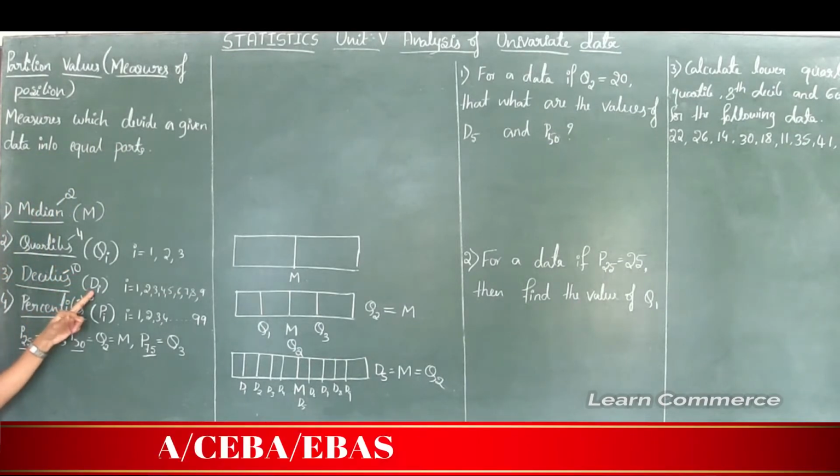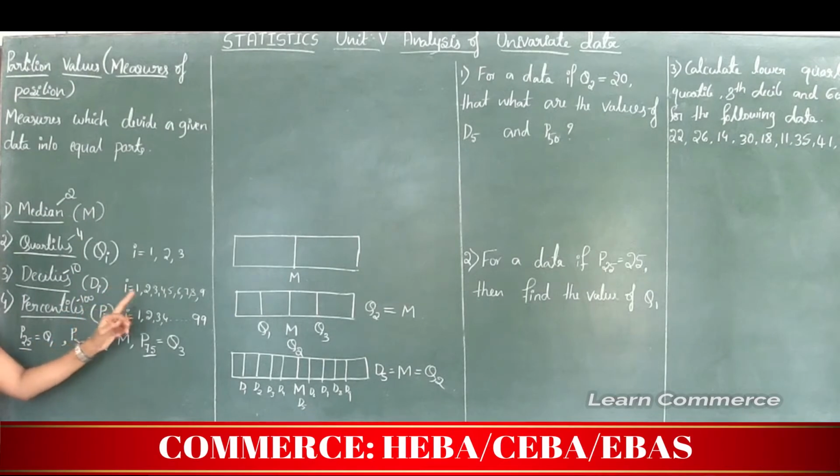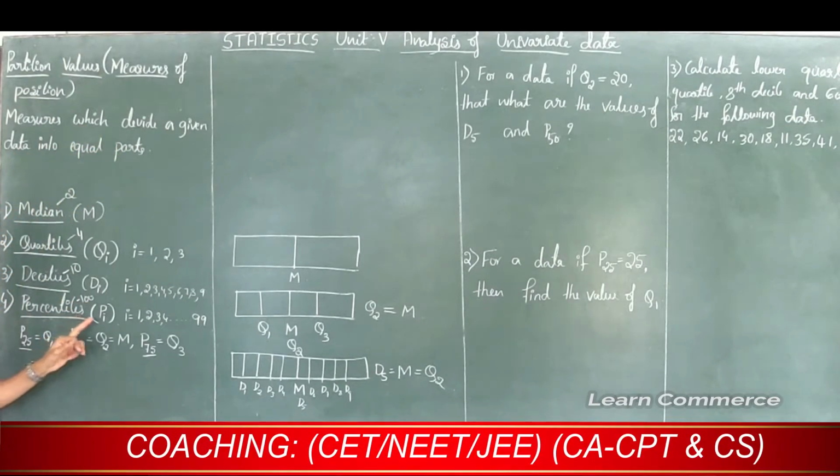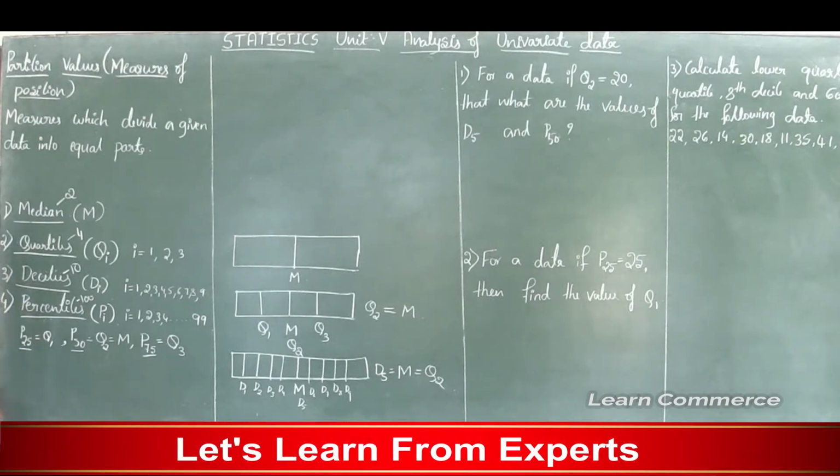Decile is denoted by Di. Here i takes the value 1 to 9. Then percentile measures which divide a given data into 100 equal parts, and percentile is denoted by Pi. Here i takes the value 1 to 99. So this is all about partition value.